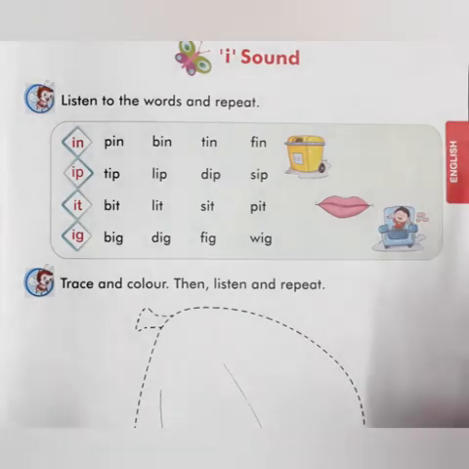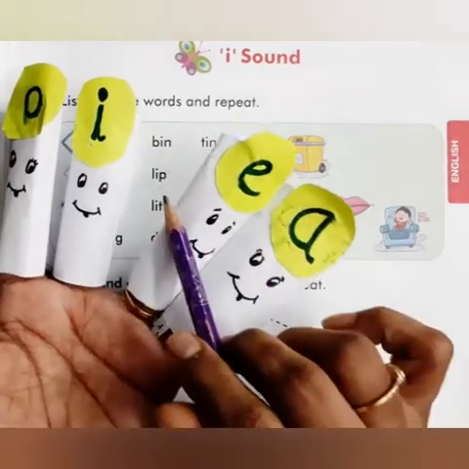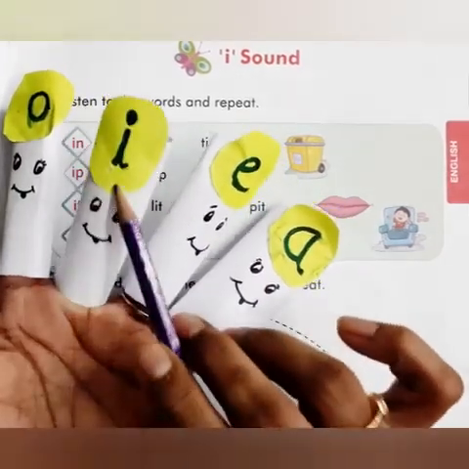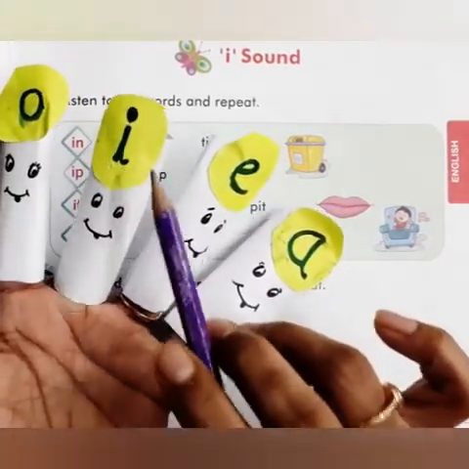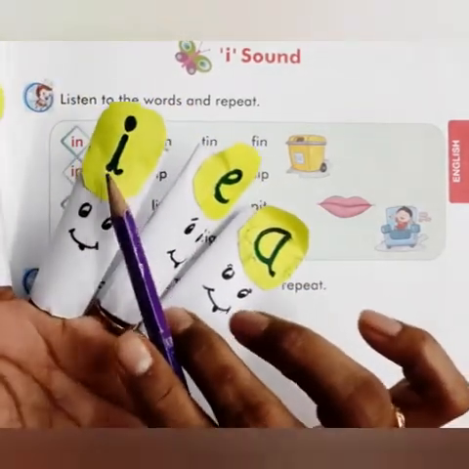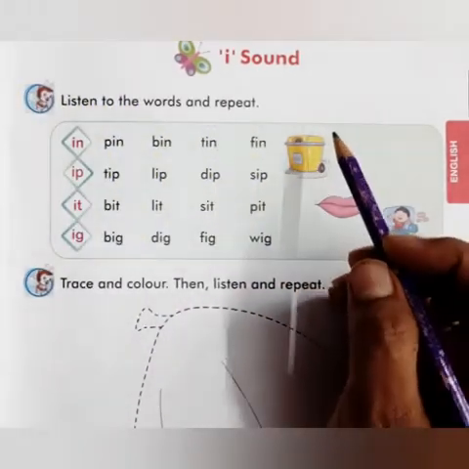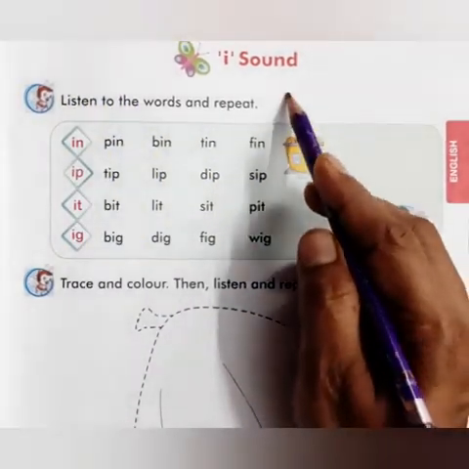So kids, as you all know, we have done A vowel, E vowel and now it's time to do I vowel sounds. Okay, so what is the sound of I? I sound is I says E. I says E. So let's start the sound of I.